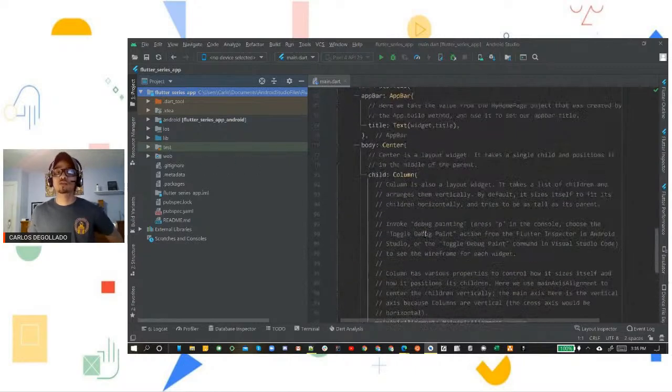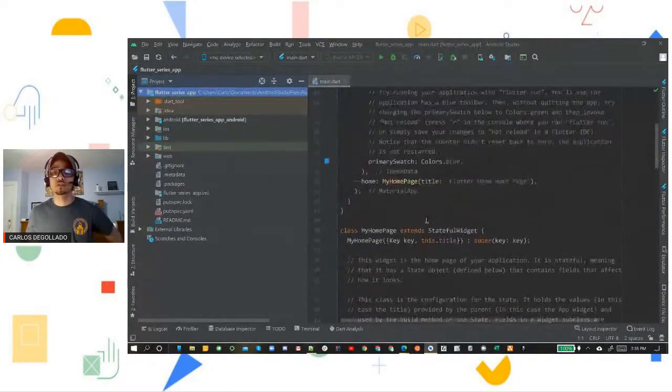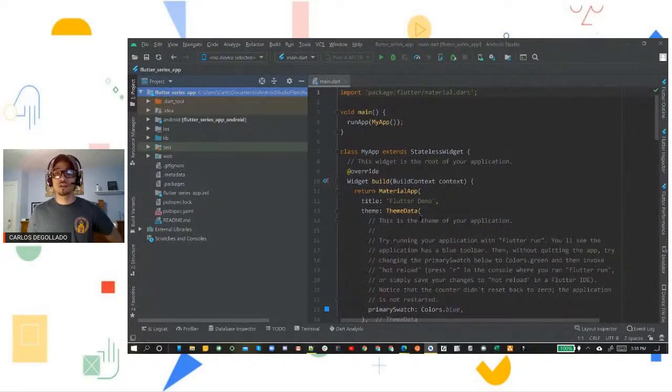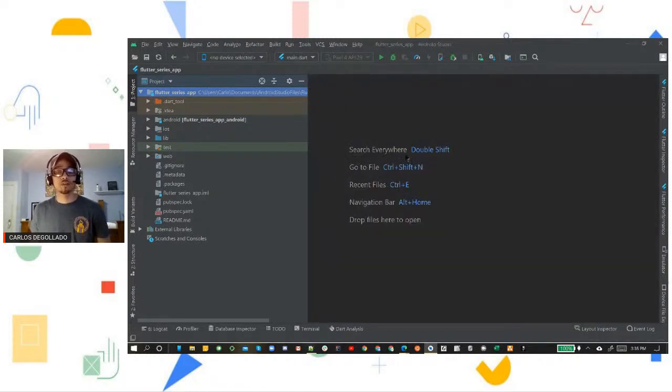So going back to our main.dart file, this is just some of the stuff that's provided to us naturally. But today, like I said, we're not going to be doing too much heavy coding. We're going to do some introductory stuff like setting up our colors and setting up our stuff so we can get started, and when we get running, we won't have to stop. So first, we're going to close this main.dart file because we don't need that in this episode.